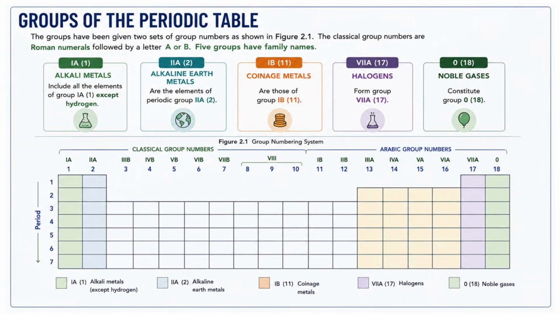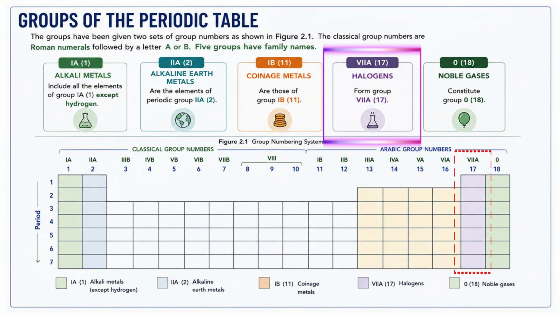The second family is the alkaline earth metals, found in group 2A or group 2. Examples include magnesium and calcium, and these metals are also reactive, but not as reactive as the alkali metals. The third family is the coinage metals, located in group 1B or group 11. This family includes copper, silver, and gold. They are called coinage metals because they have historically been used to make coins, and these metals are excellent conductors of electricity and heat.